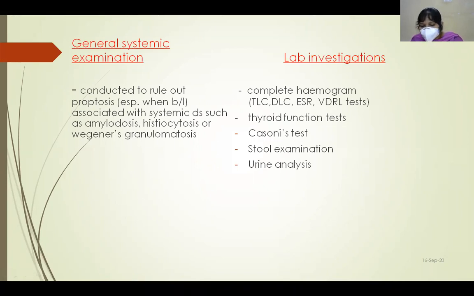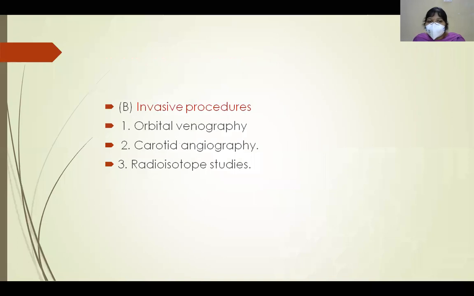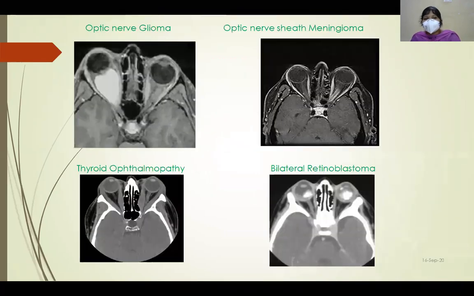After lab investigation, we proceed to radiological investigations. So what are the radiological investigations we have? We have both non-invasive and invasive. In non-invasive, we have plain X-rays, computerized tomography scan, ultrasonography and MRI. In invasive procedures, we have orbital venography, carotid angiography and radioisotope studies.